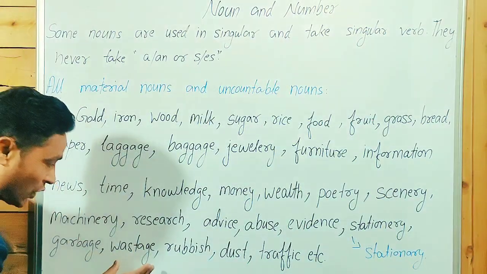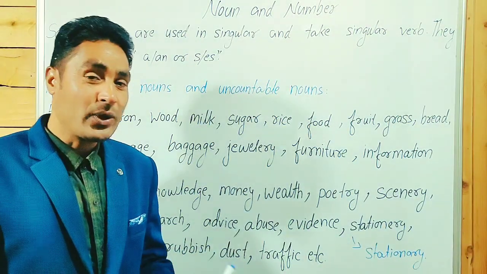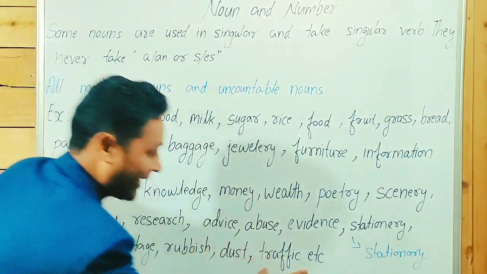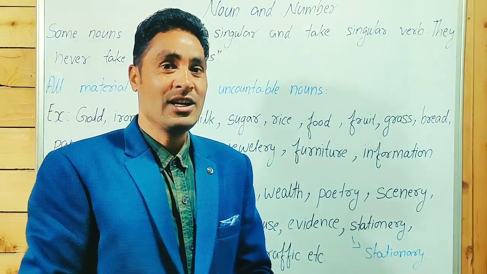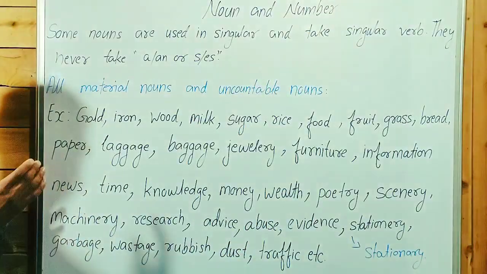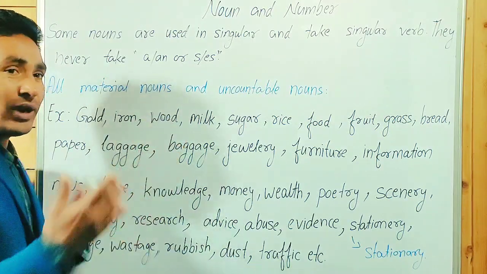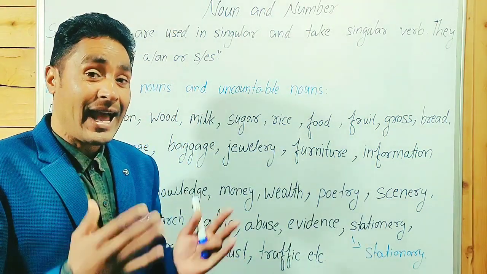Garbage, wastage, rubbish, dust are uncountable nouns. We can't say one dust, two dusts, no. Traffic is an uncountable noun. So guys, there is no need to add a and an before an uncountable noun, and there is no need to write s and es.